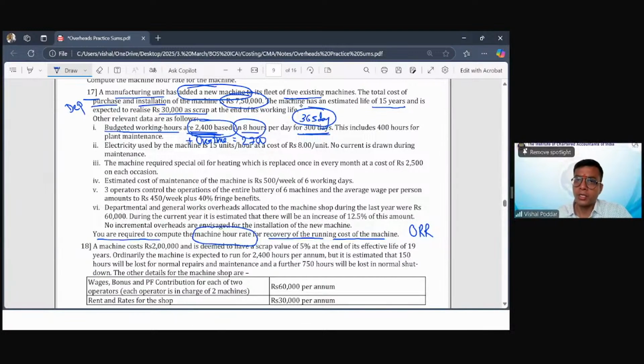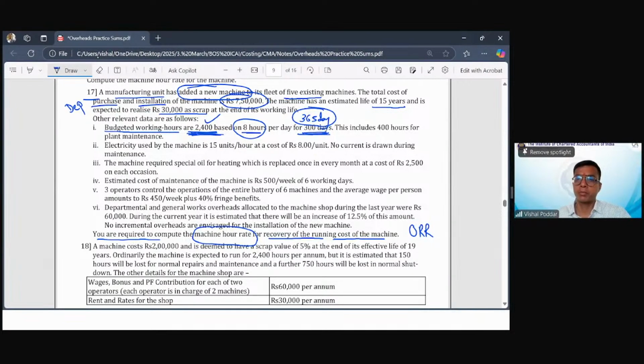In any other sum, you may be given more hours. 300 days into 8 comes to 2,400, but if I want to work more, I will work overtime on certain days, and in that case my budgeted working hours would be 2,700. I'm giving this example because you may have different types of questions in the exams. Here this is not given, so we are not going to work overtime. So my budgeted hours in the next year would be 2,400.